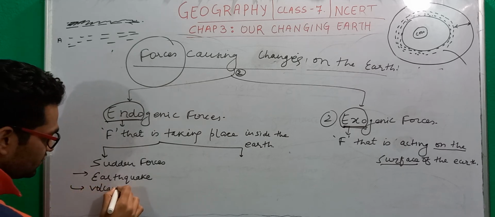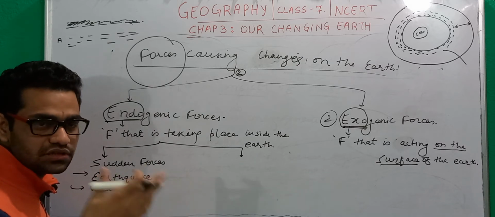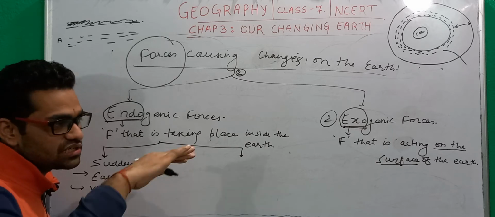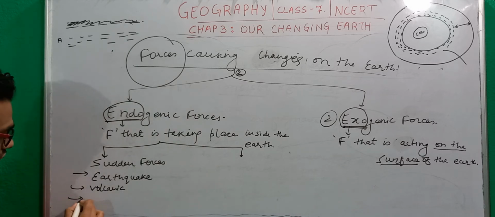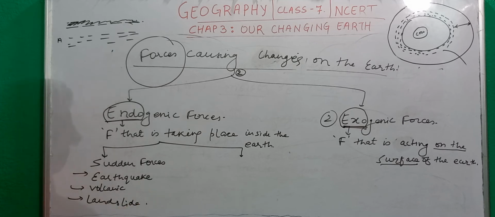Then we have volcanoes. Volcanic eruptions are also something which doesn't go on happening for years. It is also a type of sudden force. What happens is that magma strikes the crust and comes out. This is the phenomenon of a volcano. Then we have landslide, which is again a sudden type of force.